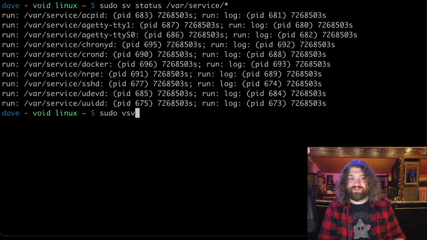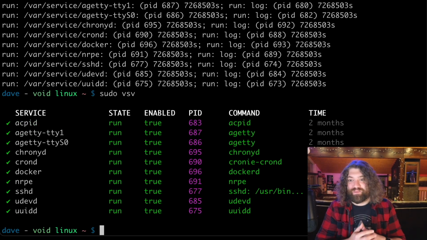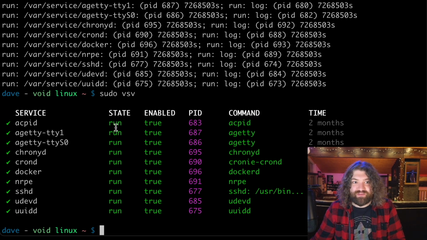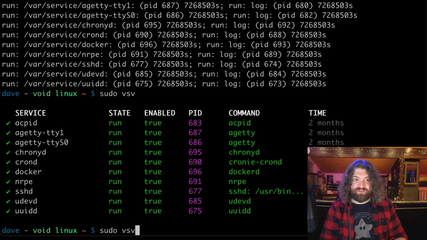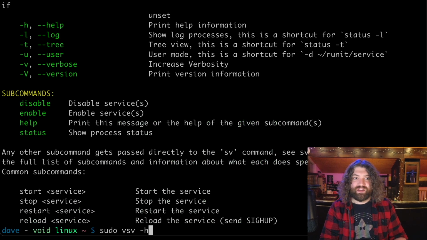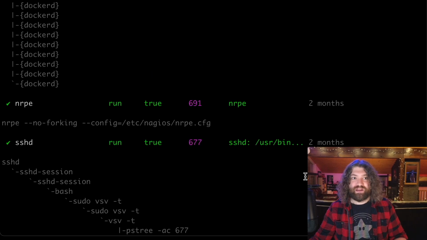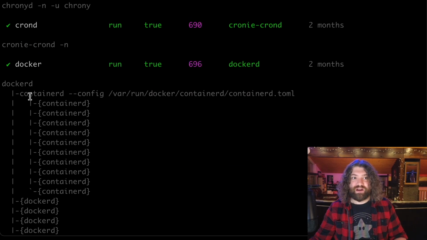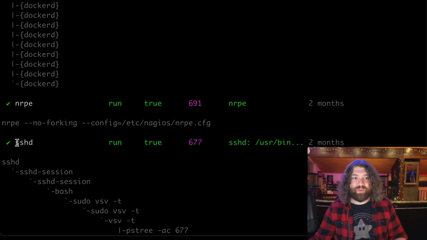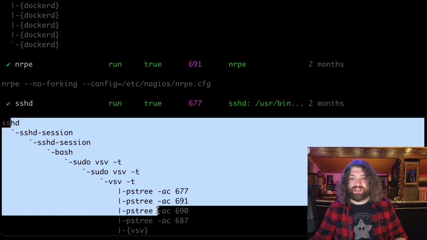Here's what vsv looks like, the Void Service Manager. When I run this, look at that output. Way prettier. We have colors. We have the PID associated with it, if it's running, if it's enabled, the name of the command that's running, how long ago it was run. And there's all sorts of flags you can give vsv. I think vsv has -t, which will give you the tree. So we can actually see, oh yeah, Docker's running, and here's all the Docker stuff. sshd is running, and we can see everything that's associated with it.